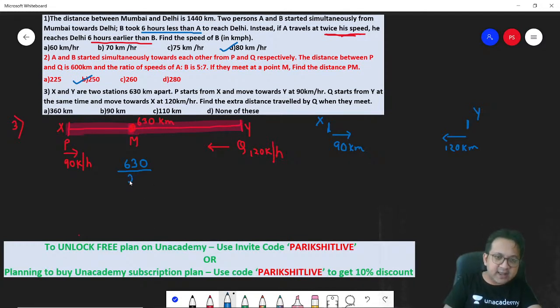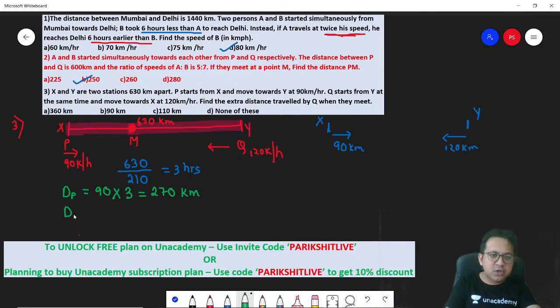So 630 kilometers they would have covered in 3 hours. This means they meet at the end of 3 hours. Correct? So in 3 hours, how much distance does P travel? Distance covered by P in 3 hours: 90 kilometers per hour, and you have traveled for 3 hours. So at the end of 3 hours, P would have covered 270 kilometers.